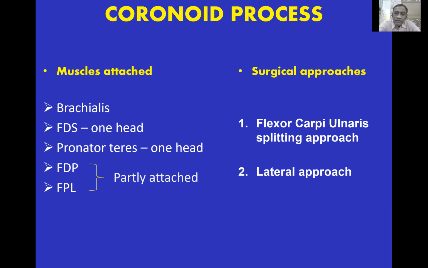The other question will be asked on the surgical approaches. You can approach the coronoid from the lateral approach, especially when a fracture of the head of radius is also present and you are excising the head of radius. So we can approach the coronoid process from the lateral side. You can approach from the medial side by splitting the flexor carpi ulnaris muscle.